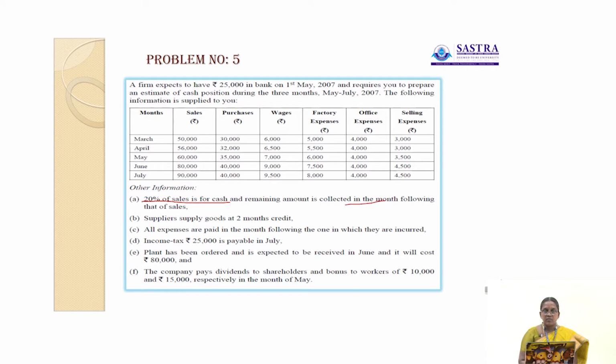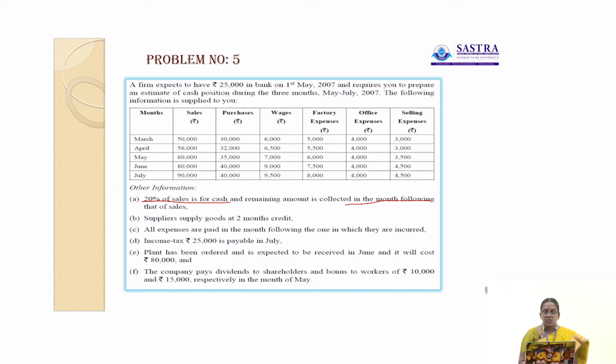In the month of April, 56,000 into 20% is treated as cash sales. Then the remaining is to be collected in the month of May. Similarly, in the month of May, 60,000 into 20% is treated as cash sales, and the remaining is treated as credit sales. That amount is collected in the month of June. Then out of 80,000, 20% of sales is considered as cash sales and the remaining 80% is considered as credit sales. That amount is collected in the month of July.